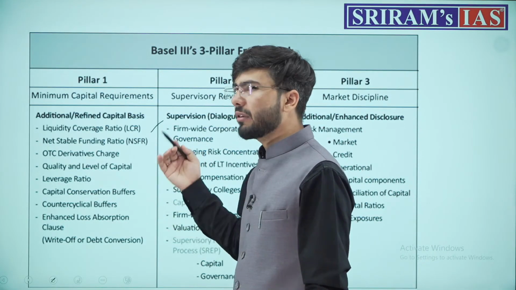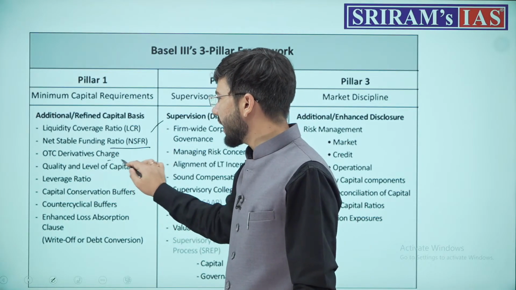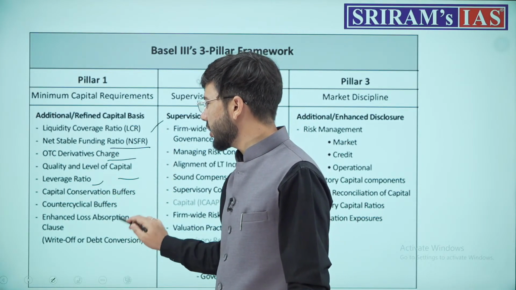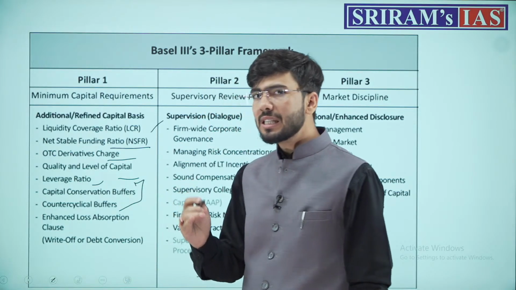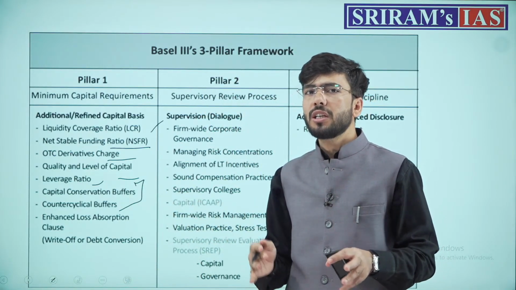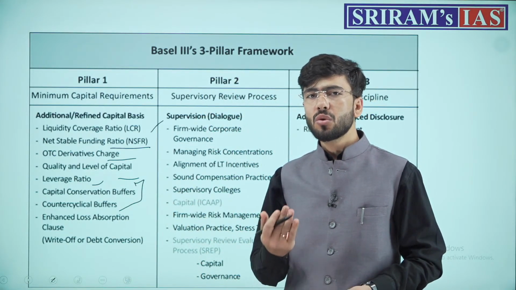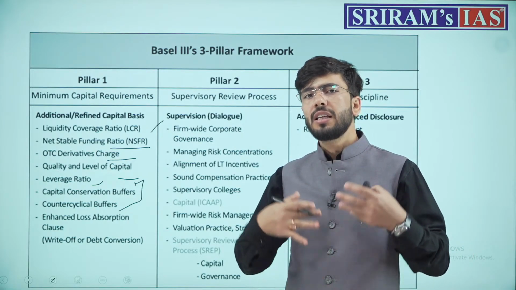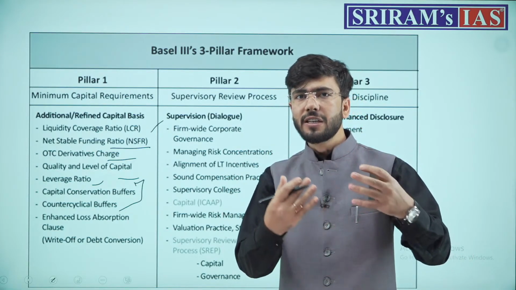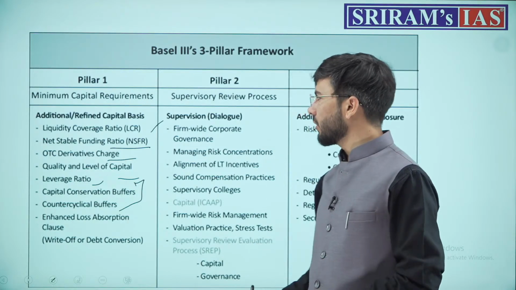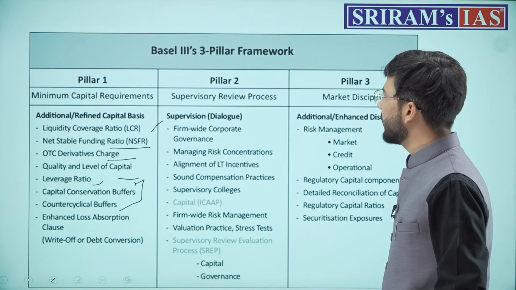Basel III has other conditions also. One of it was the liquidity coverage ratio. The other conditions, you can go through leverage ratio, you can go through the conservation buffers which it asks the banks to create so that they do not face the immediate effects of the withdrawals. Done? That is Basel III.